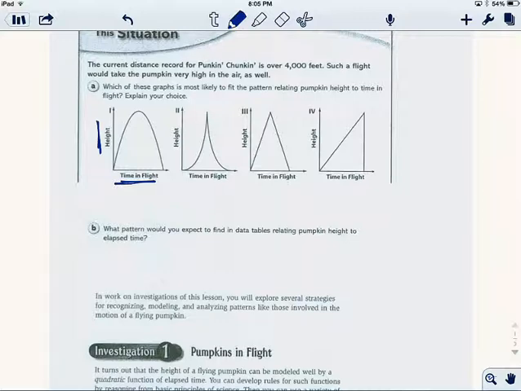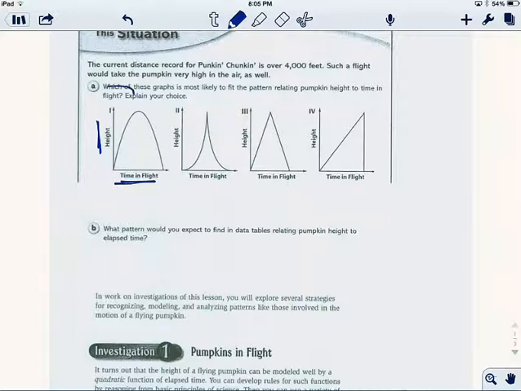And it's going fast right when we shoot it, so it's getting higher and higher. And it's getting higher fast, but as it gets higher, it kind of slows down to where it doesn't get higher as fast, and then eventually it turns and it starts dropping. So it reaches a maximum height and then it starts dropping. And when it starts dropping, it's dropping slowly at first, but then it picks up speed as it goes until eventually, right before it hits the ground, it's going really fast and it's dropping really fast.